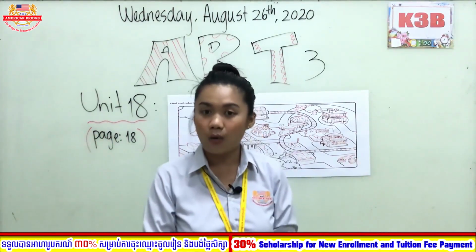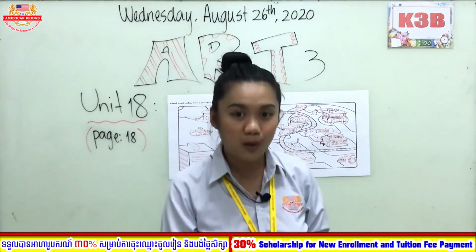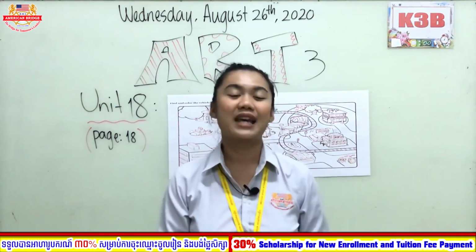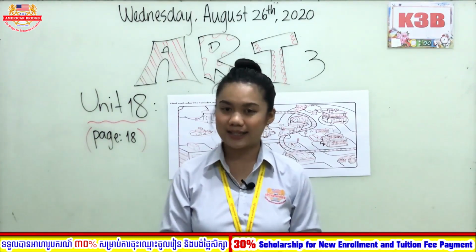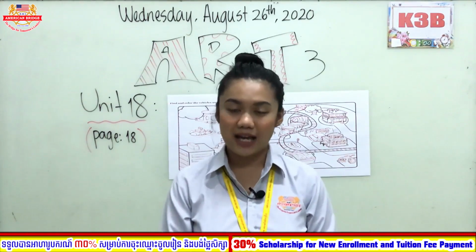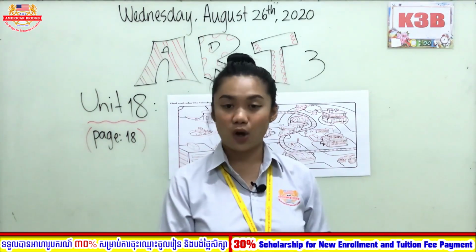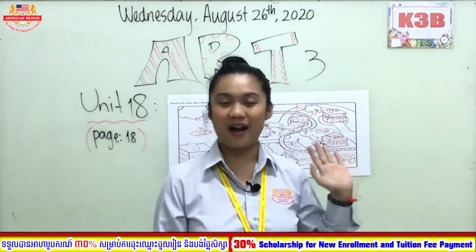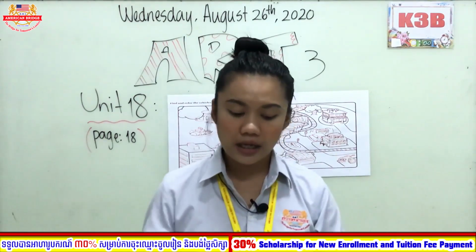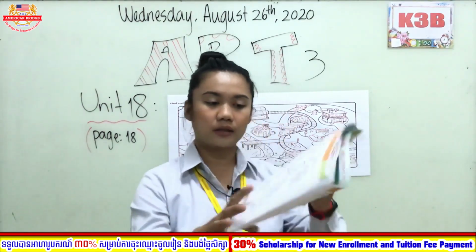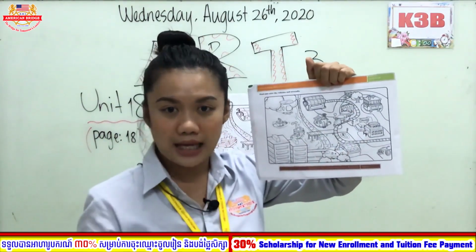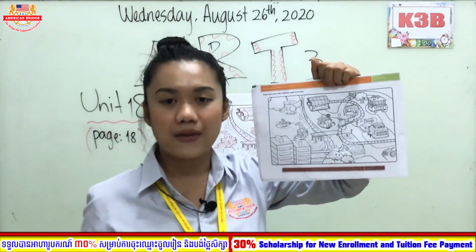vehicles in our Art for K3B book. Are you willing to help teacher, everyone? Now take out your colors and let's find the vehicles, land vehicles, and also the aircraft. So are you ready, everyone? Okay, take out your Art for K3B book and let's find the vehicles first, land vehicles.